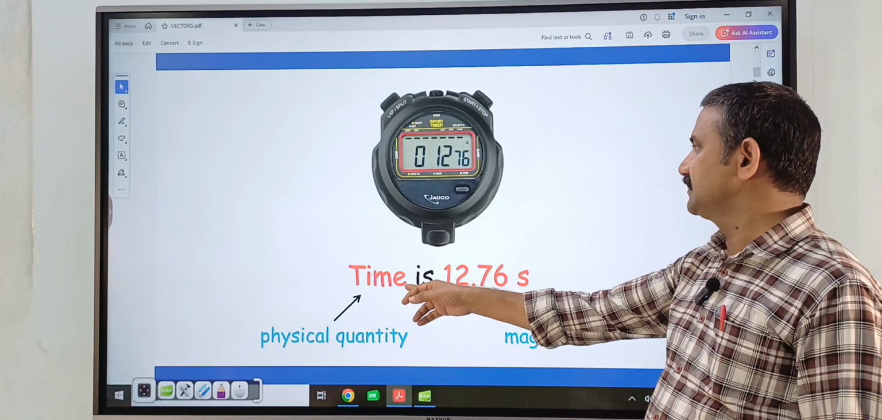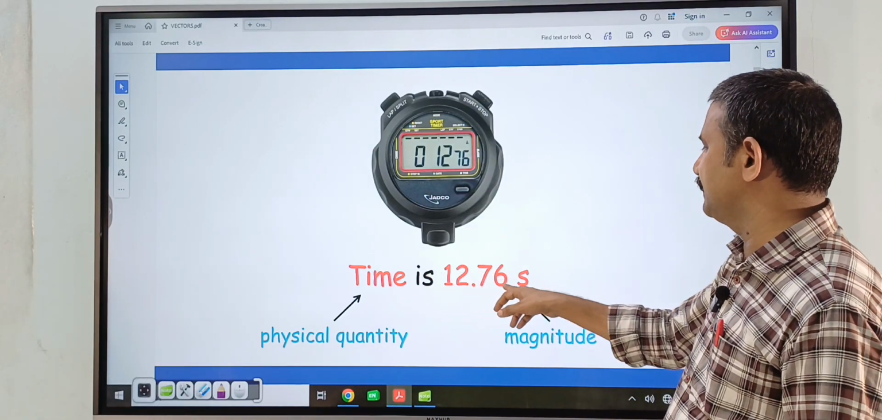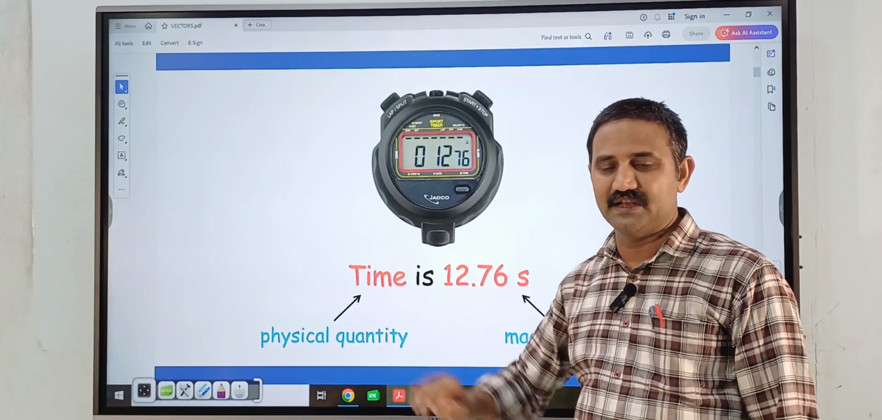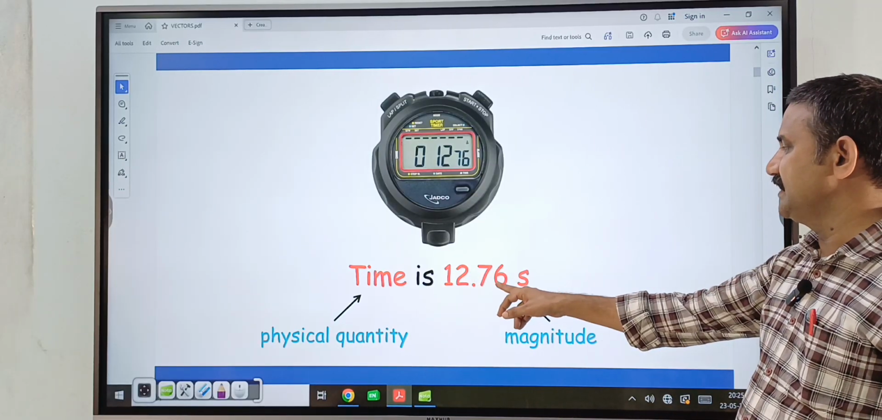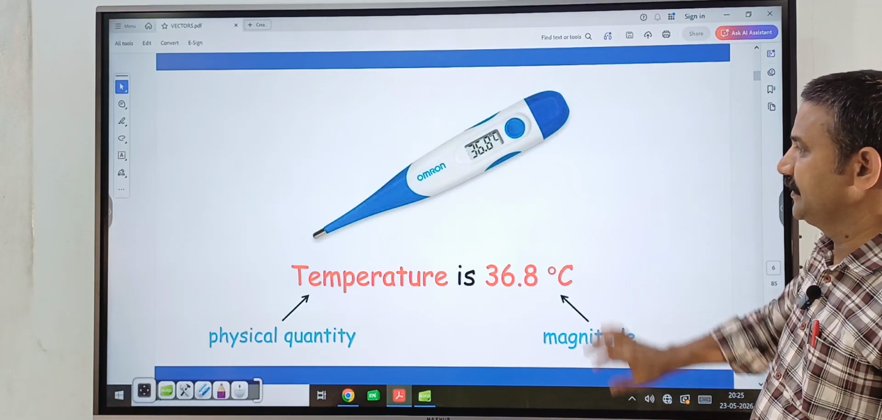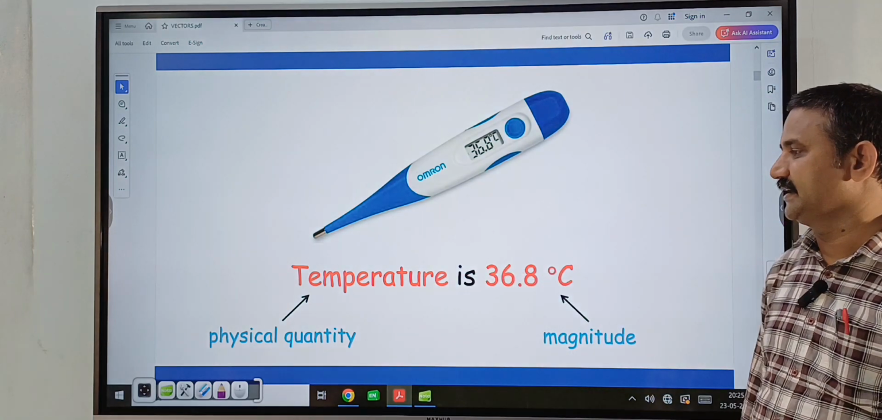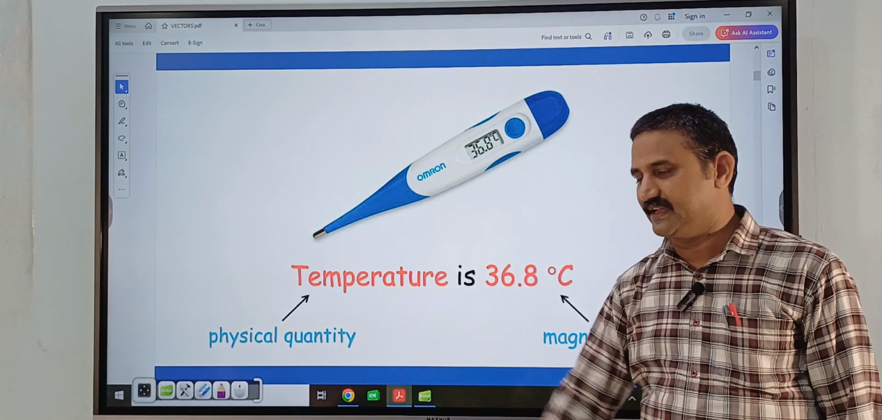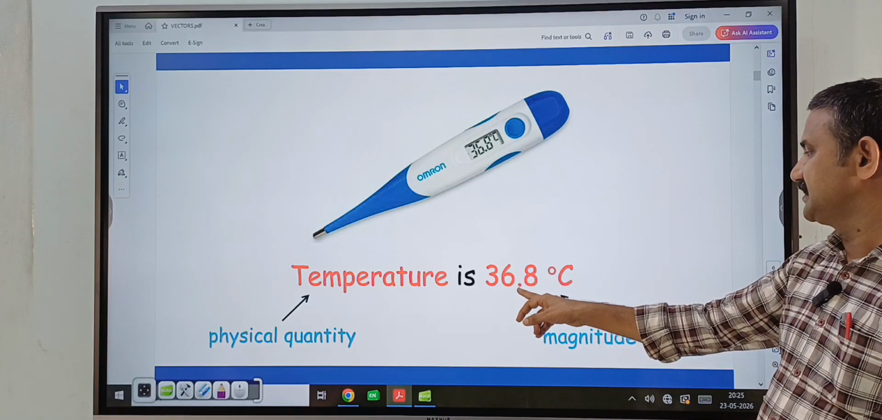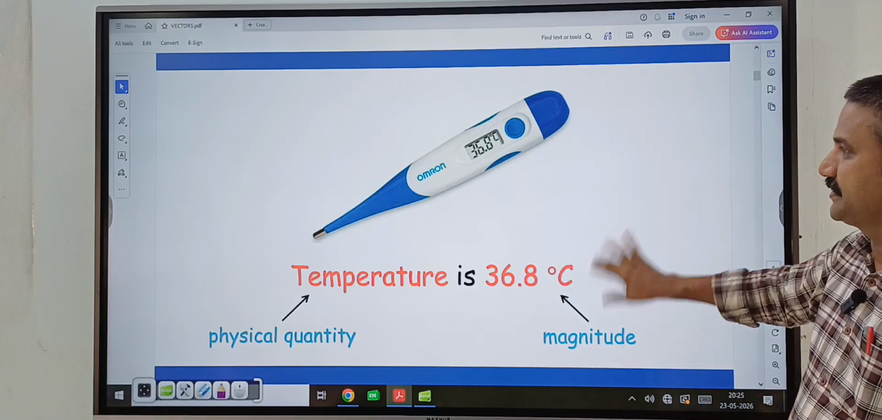Similarly, here the time is 12.76 seconds. Here time is a physical quantity and 12.76 is the magnitude. Here the temperature is 36.8 degrees centigrade. So here temperature is a physical quantity and 36.8 degrees centigrade is the magnitude.